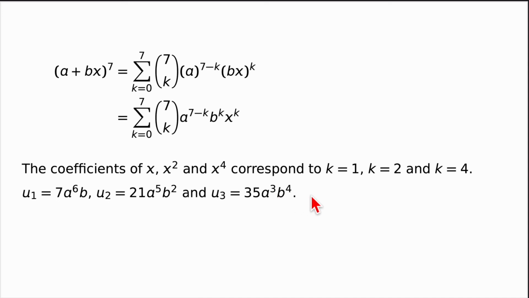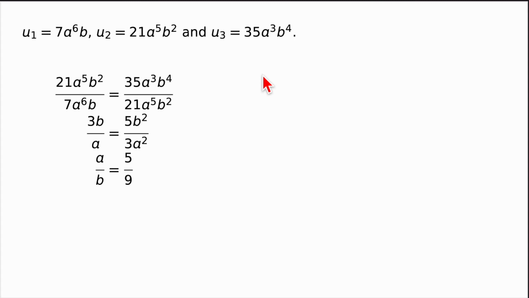Right, now what do we do with them? Well, the thing about a geometric progression is that each new term is equal to the last term multiplied by the same number, called a common ratio. Another way to think about that is if I take the second term and divide it by the first term, that will be that common ratio. And it's common in the sense that it will be the same as if I went for the third term divided by the second term. And that's exactly what I've done here. Second term divided by first term is the common ratio, and it must be equal to the third term divided by the second term, the common ratio.